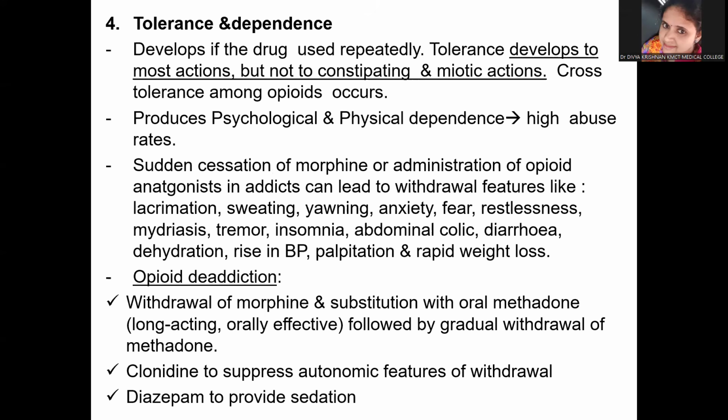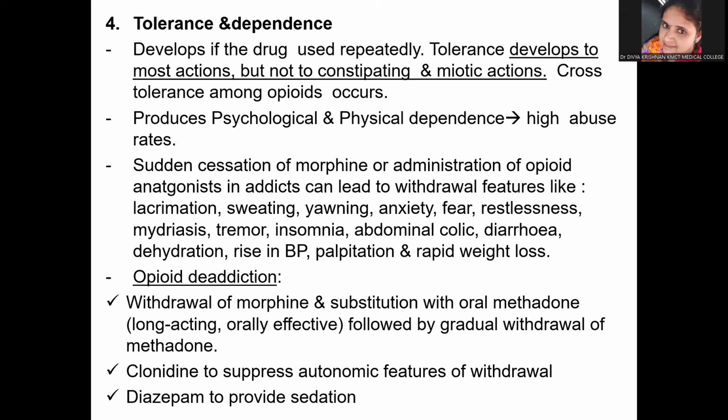Now, tolerance. This is also very important, as we have learned already in the first slide that tolerance can develop to these. Tolerance develops if the drug is used repeatedly. One important thing here is that tolerance develops to most of the actions of morphine, but not to the constipating and meiotic action. That means if the person is taking morphine for a long time, he will require higher doses to have the same pain relief because he has developed tolerance to the analgesic action. However, he'll still continue to be constipated and meiotic.